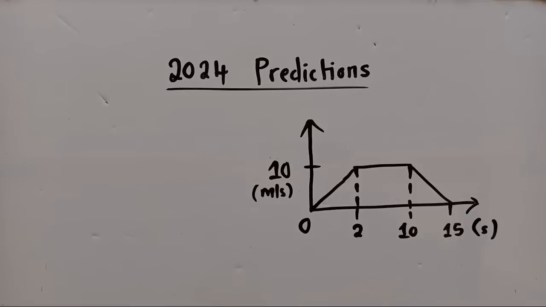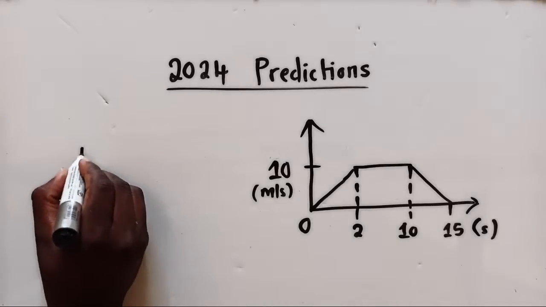The diagram below is the speed time graph of an object. The object starts from rest, so rest from here, and accelerates uniformly for 2 seconds until it reaches a speed of 10 meters per second. It then travels at this speed for 8 seconds and finally decelerates to rest after 5 seconds. So that's the statement. Now the question here, they're saying find the retardation of the object in the last 5 seconds. So we're finding a retardation.